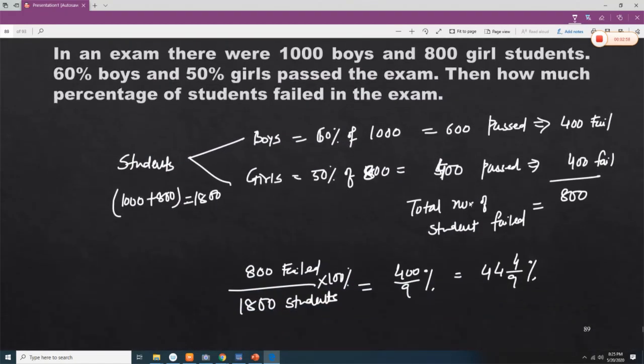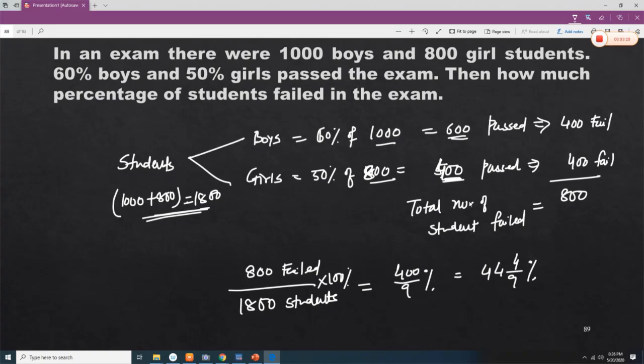In an exam there were 1000 boys and 800 girls. So let's say the total number of boys is 1000, total number of girls is 800. So the total number of students will be 1800. 60% of the boys passed, so 600 passed, and 50% of the girls passed, so 400 girls will pass.